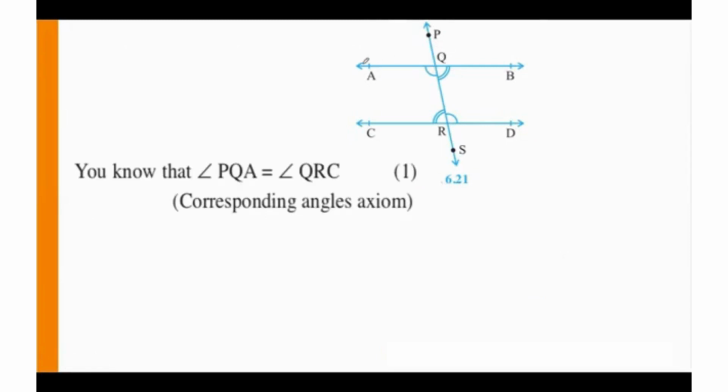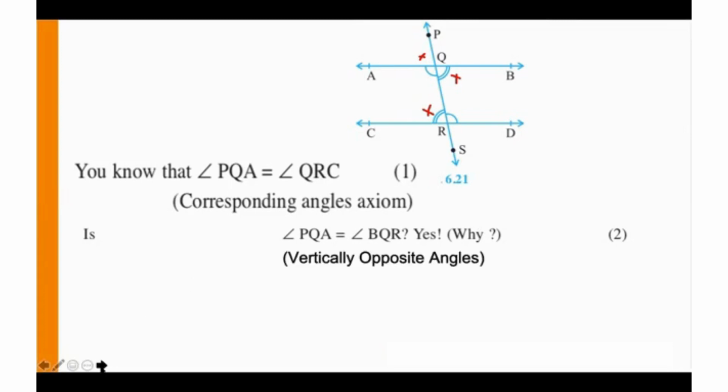You know that angle PQA, that is this angle, is equal to angle QRC. Why? Because the corresponding angles axiom states that when two lines are parallel, then the corresponding angles are equal. So these two are equal. Is angle PQA, that is again this angle, also equal to angle BQR, that is this angle? Yes. And why? Because they both are vertically opposite angles.